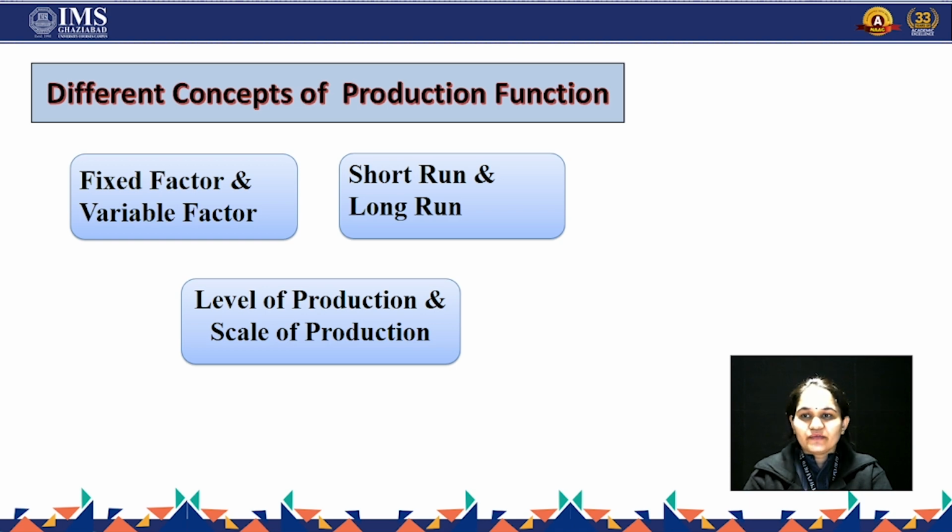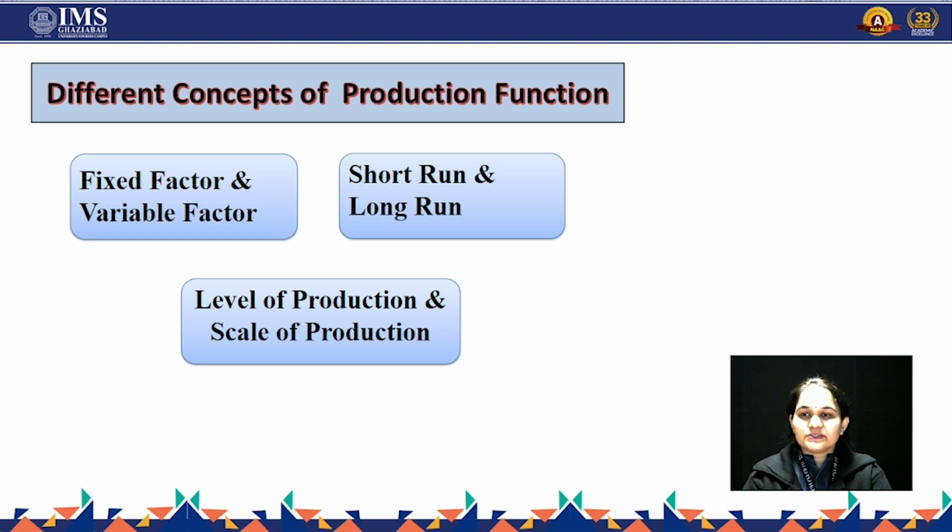So the first one is fixed factor and variable factor. Fixed factors are those inputs that remain constant during a period of time. For example, I am having the bakery shop, so my land will be fixed. I'm not going to change my place again and again. So that is constant. The building that I'm renting is constant. That means that is the fixed factor. And the machine that I'm using for production is fixed.